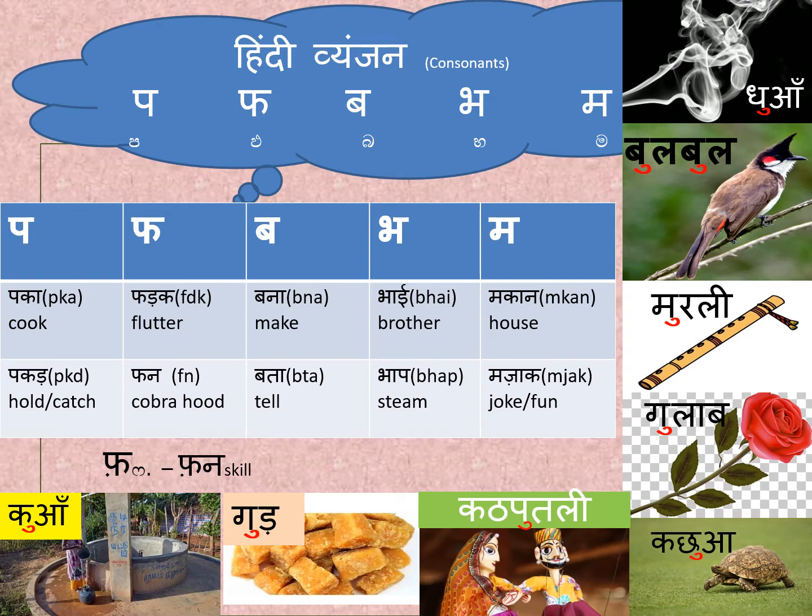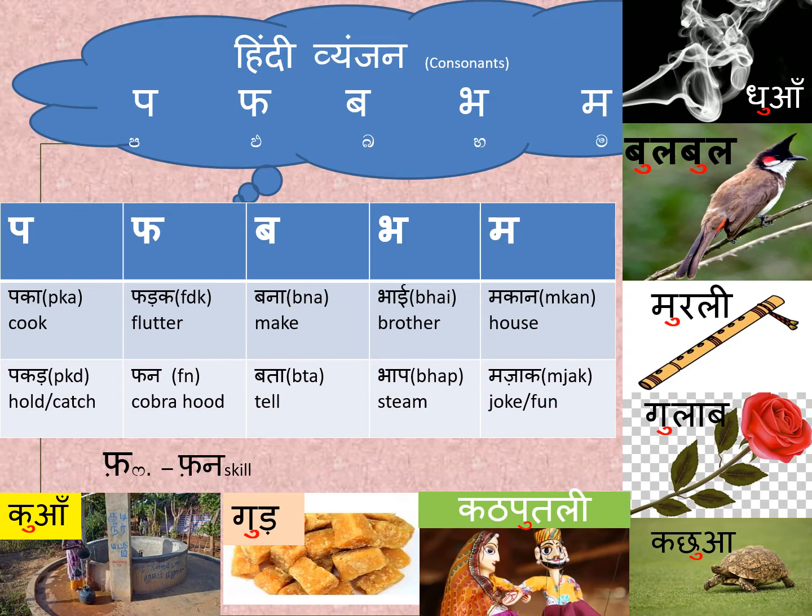Then in the third column bana, bata. In the fourth column with bha we have bhai, bhap. In the last column with ma we have makan, mazak.